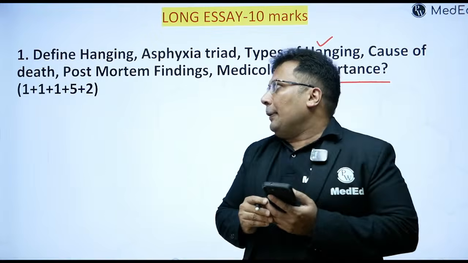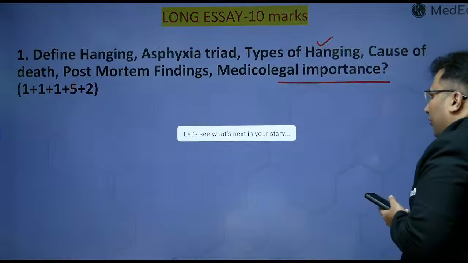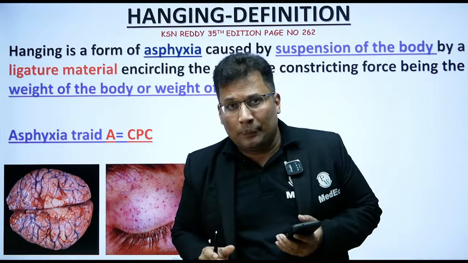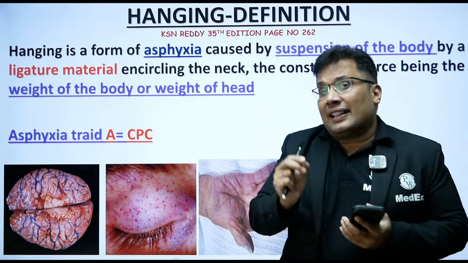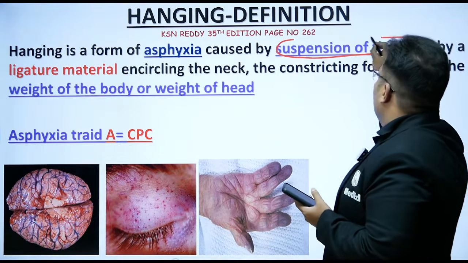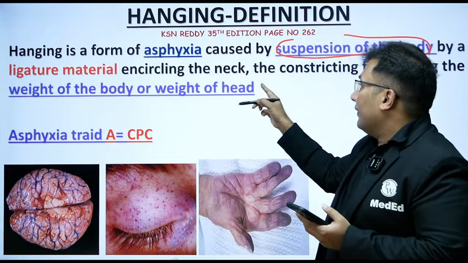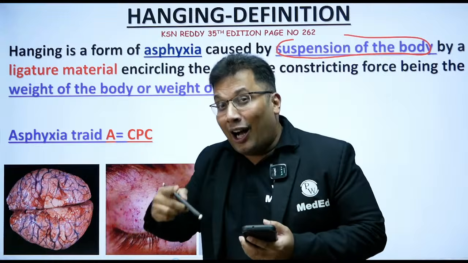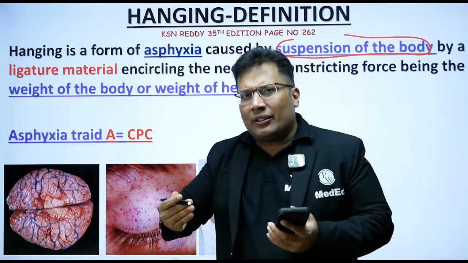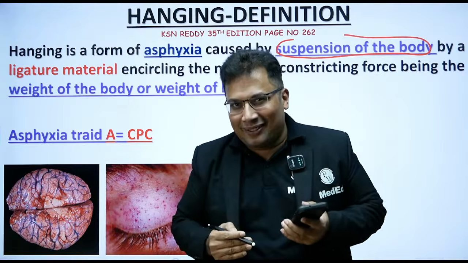Now let's see what to write if this question is asked. You need to write the definition. What is the definition of hanging? It is a frequently asked viva question also. Hanging is defined as a type of asphyxial death caused by suspension of the body by a ligature material encircling the neck, the constricting force being the weight of the body or the weight of the head. This is what you need to write in the exam. Let's elaborate some more points, because as a distinction student, a topper of the batch, you must write some more points like this.